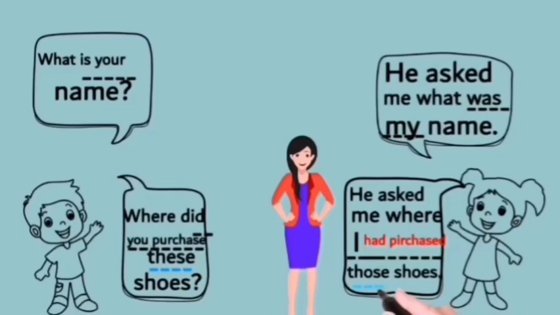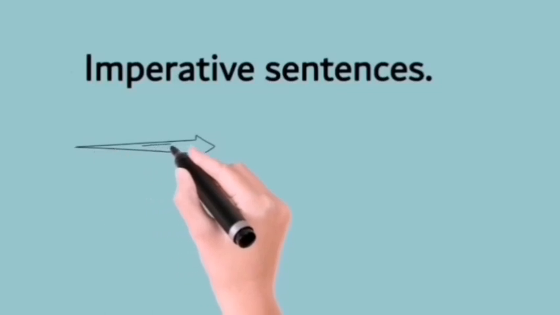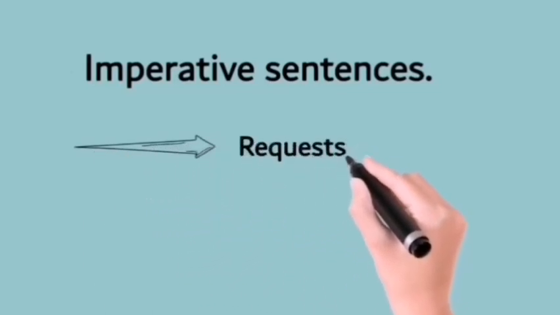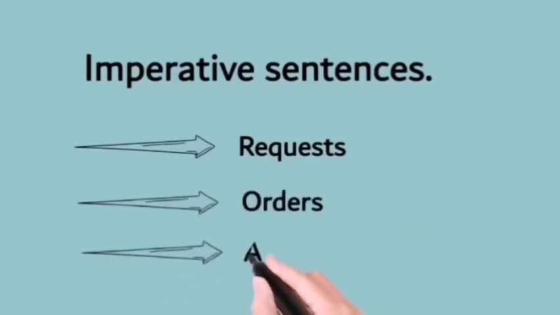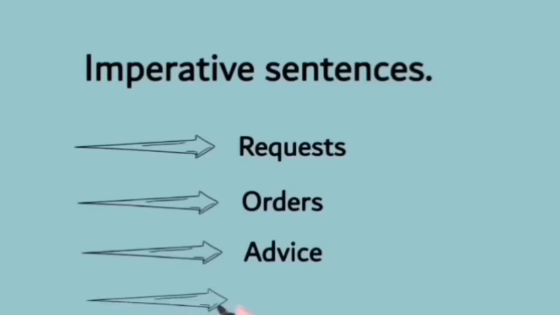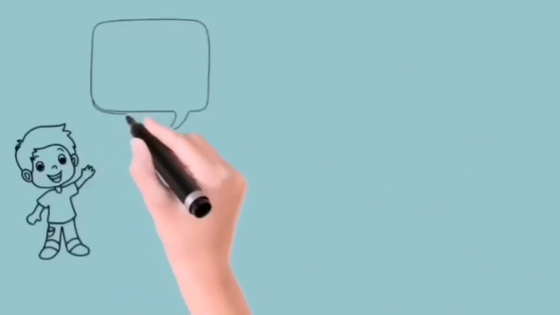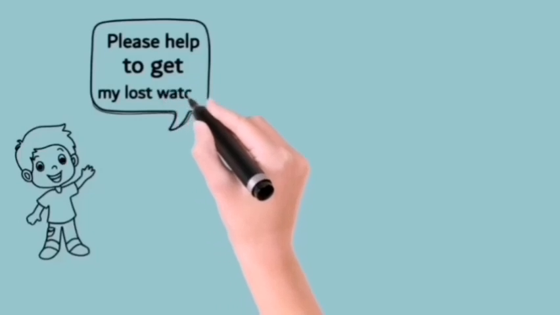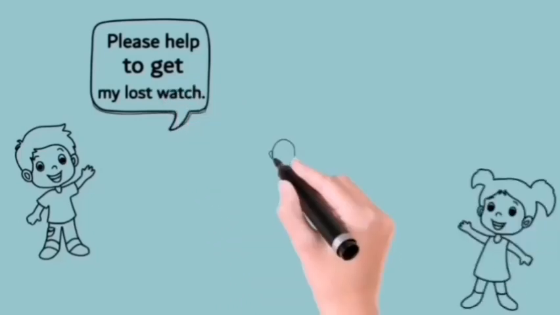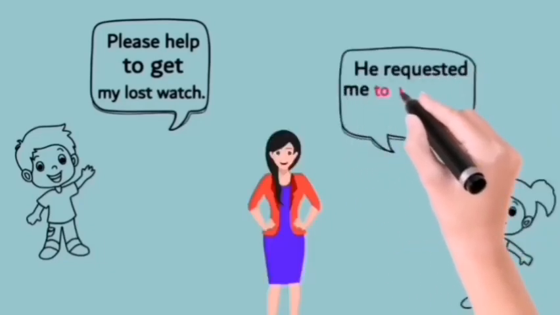Now let's have a look at how to change imperative sentences into reported speech. Imperative sentences are requests, orders, advices, and suggestions. While reporting these type of sentences, instead of using the conjunction that, we are using to. Examples are, please help me to get my lost watch. This is a request. Now let's report it. He requested me to help him to get his lost watch.